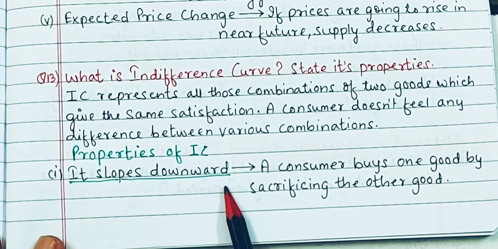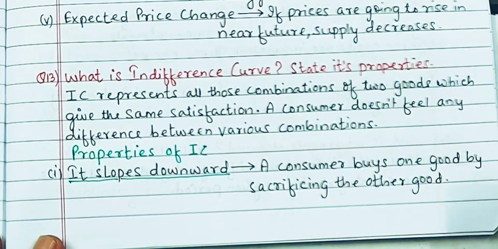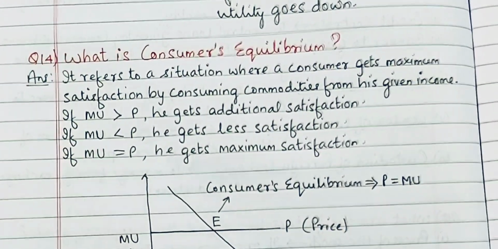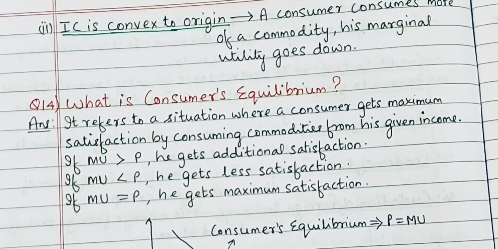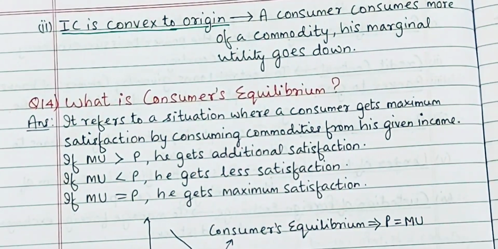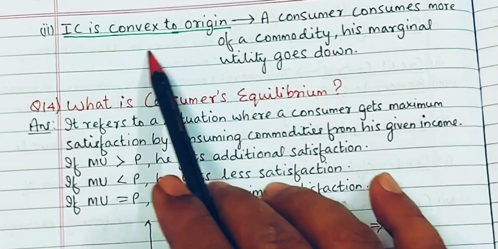Okay, its main properties. It slopes downward. That means a consumer buys one more good by sacrificing the other. You know friends, जहाँ पे slopes downward होगा, जहाँ पे curve नीचे आएगी, तो वहाँ पे आपको लिखना है कि एक commodity दूसरी commodity में sacrifice करना है. Then again it is convex to origin.